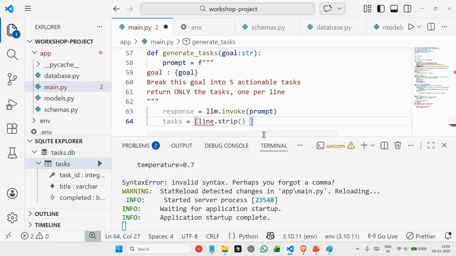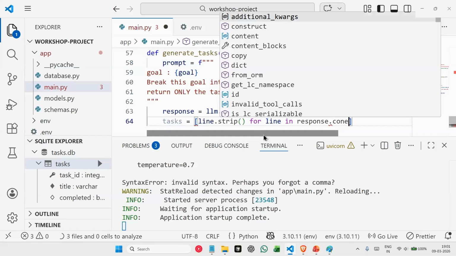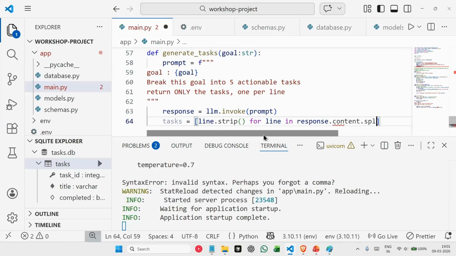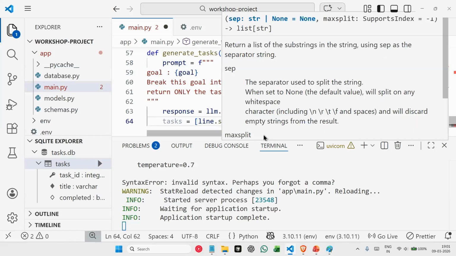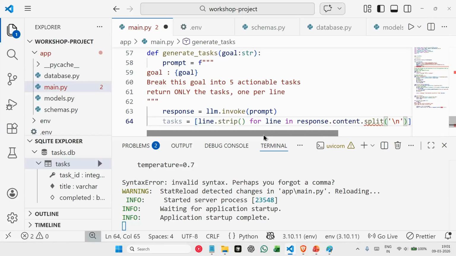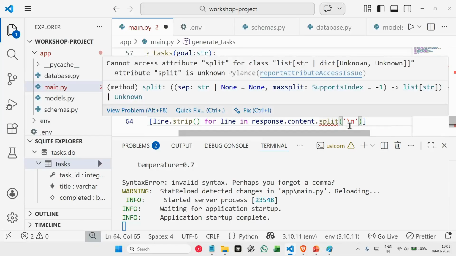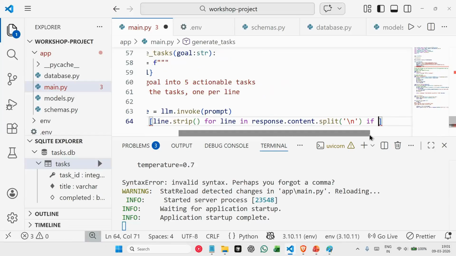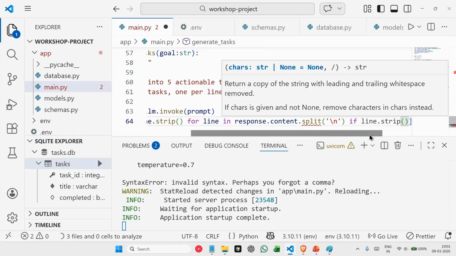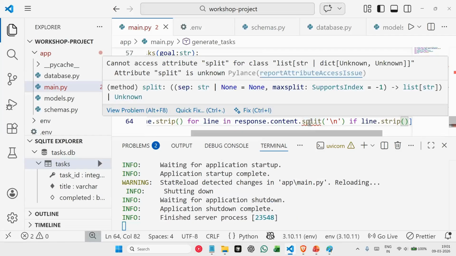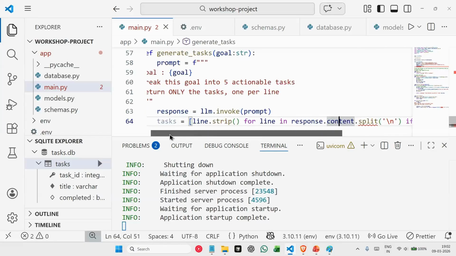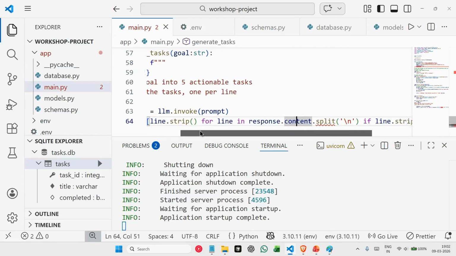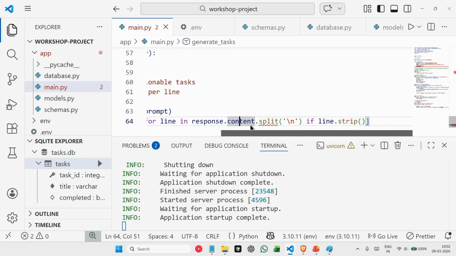So here we say line.strip() for line in response.content.split, splitting the content we receive from our AI model based on \n, only if we do have some content, so if line.strip.